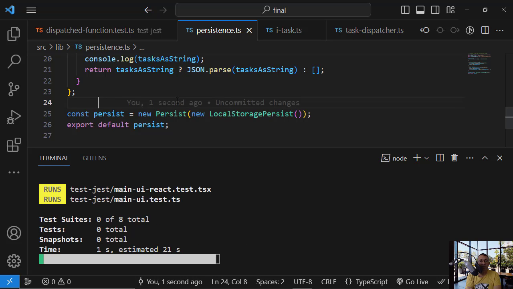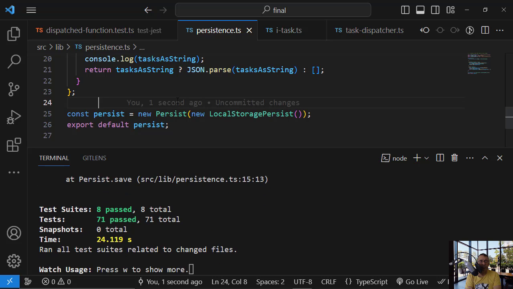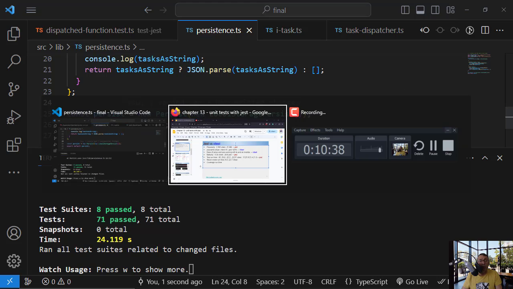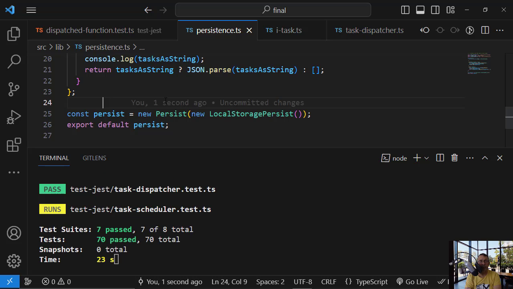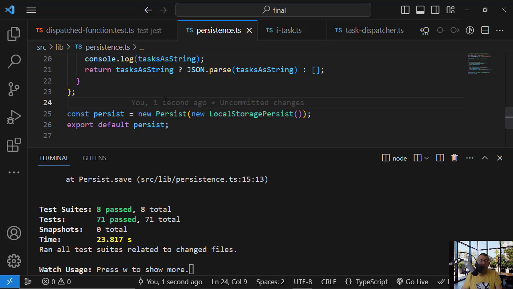Okay, so jest has identified the change. It's estimating it at 21 seconds. Okay, so 24.1, and let's add another space. Let's see what we have now. 23.8.